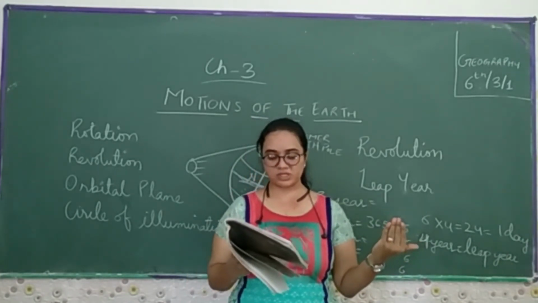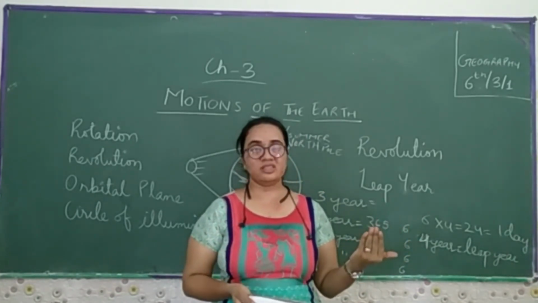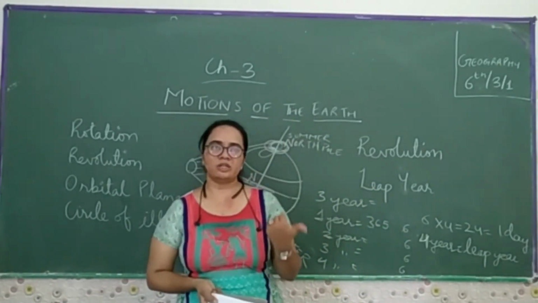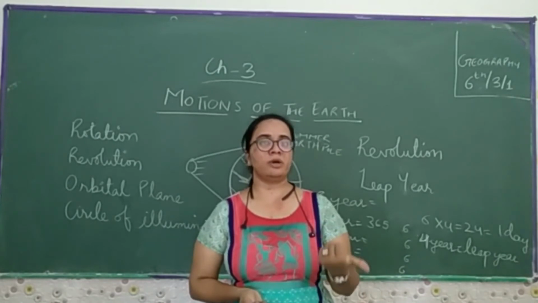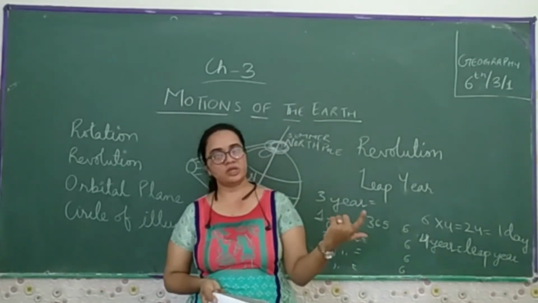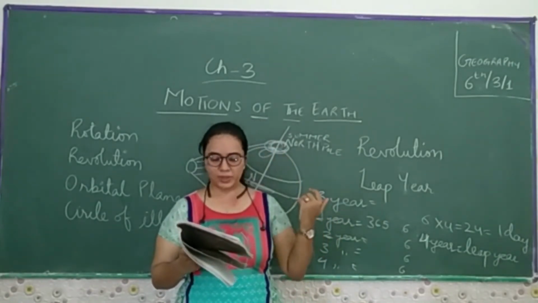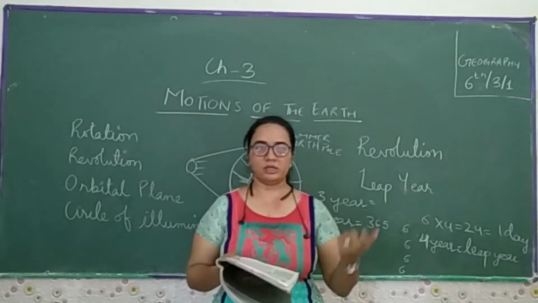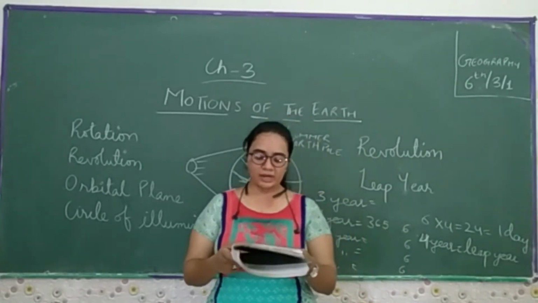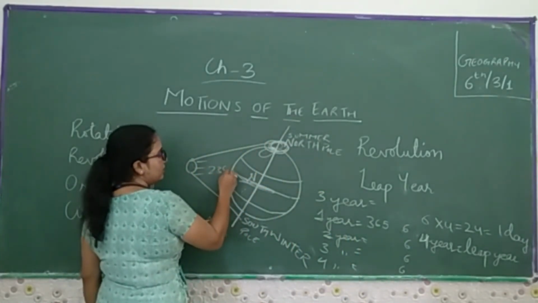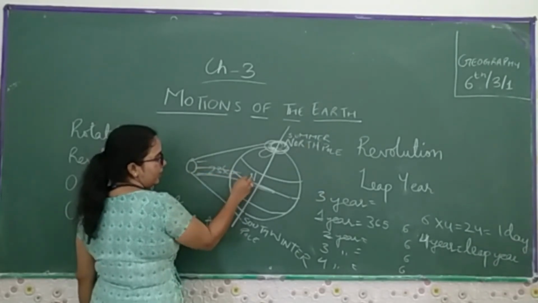Do you know Christmas is celebrated in Australia in the summer season? In India, Christmas is celebrated on 25th December, but in the winter season. But in Australia, they celebrate Christmas in the summer season. On 21st March and on 23rd September, the direct sun rays fall on the equator.